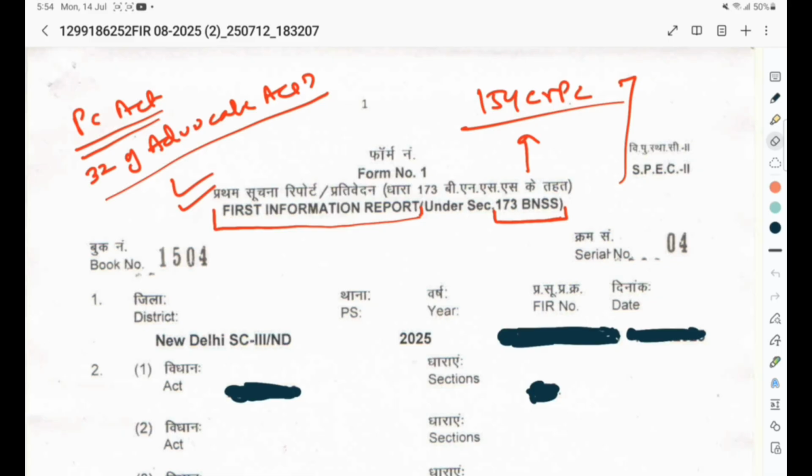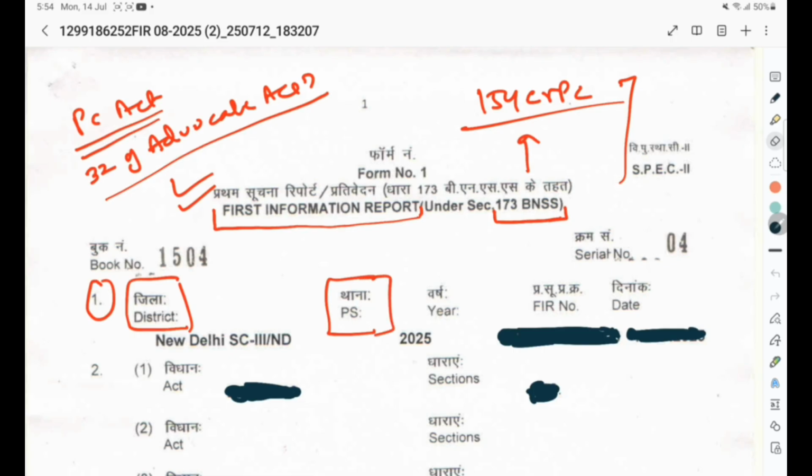Now the important question arises: how to read the FIR and what are the various segments of an FIR? As we know that the FIR is registered as per the protocol of BNSS, it is basically divided into 12 parts. First part, number 1, indicates the district and the name of the concerned PS.